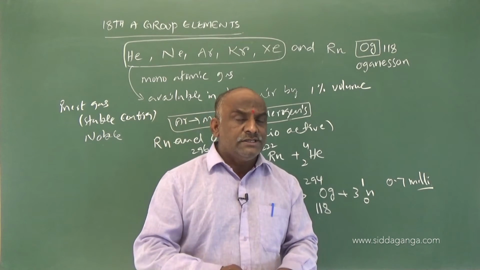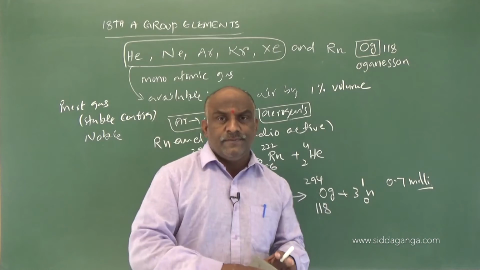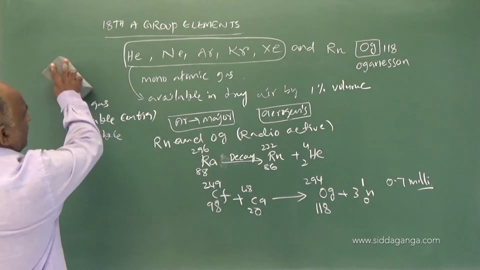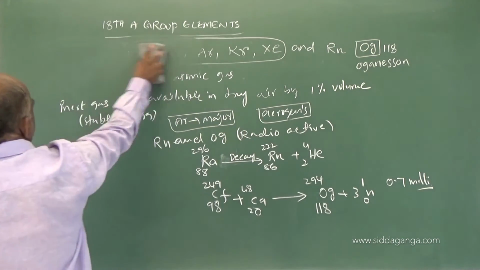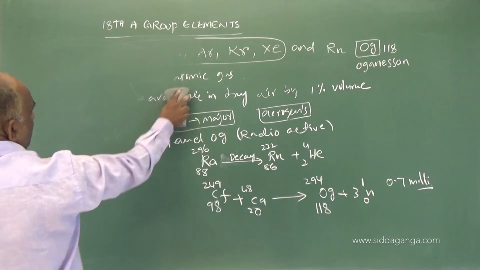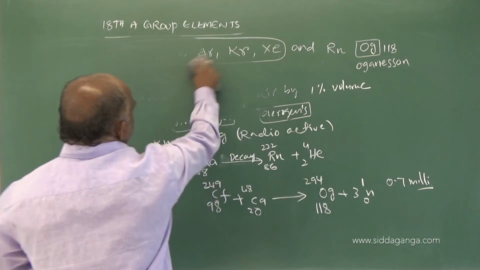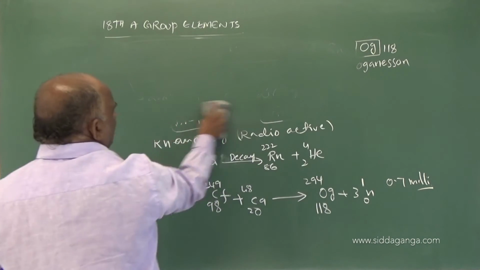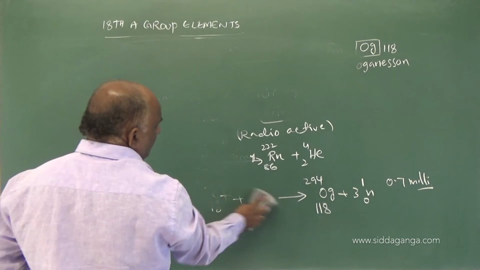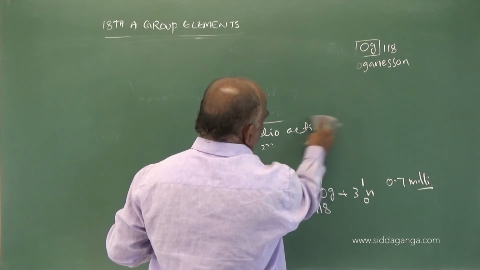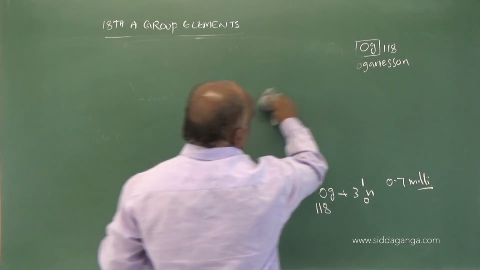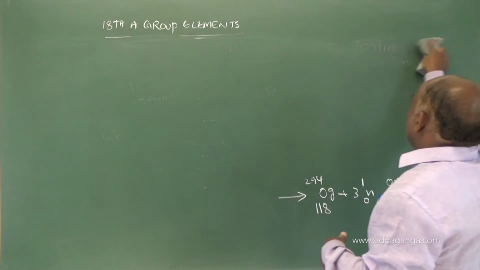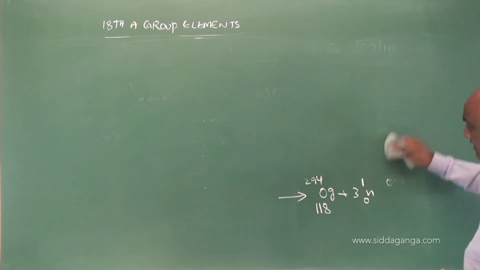And now we will discuss the general trends. General trends of noble gases, the 18th group elements. What are the general trends? What are the compounds we know? What about the uses of these compounds? And what are the chemical properties of the noble gases?